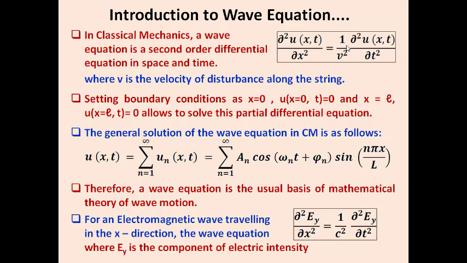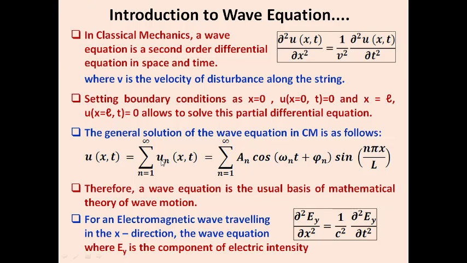This is what we already saw in the stretched wire. We set the boundary conditions from x equal to 0 to x equal to L, and we can solve this problem by using partial differential calculations. Following that, we can get the general solution as given here. u(x,t) represents the wave function in classical mechanics.